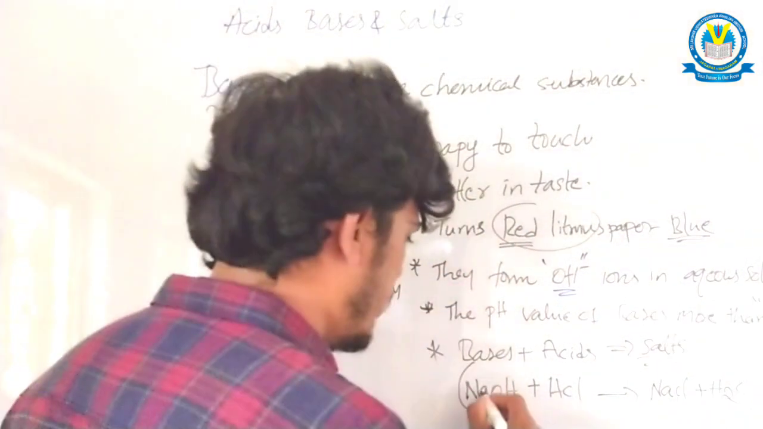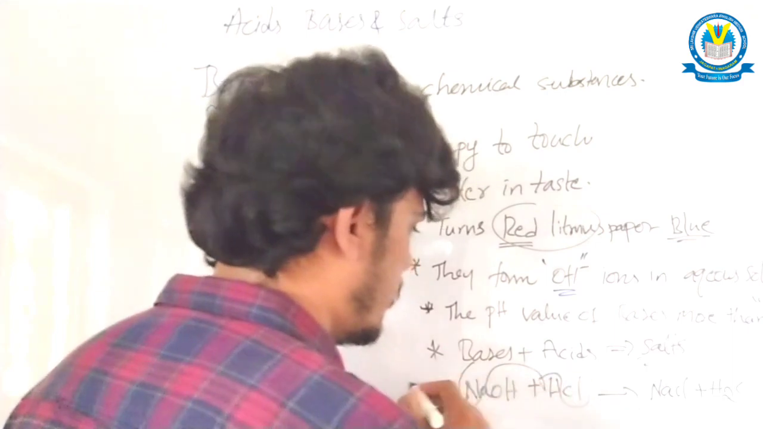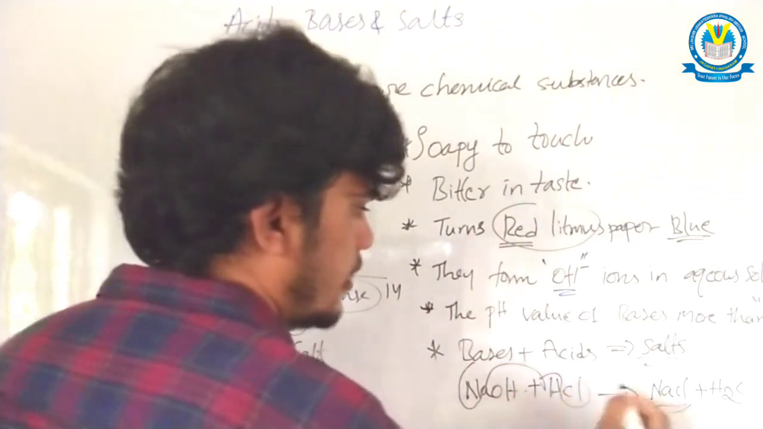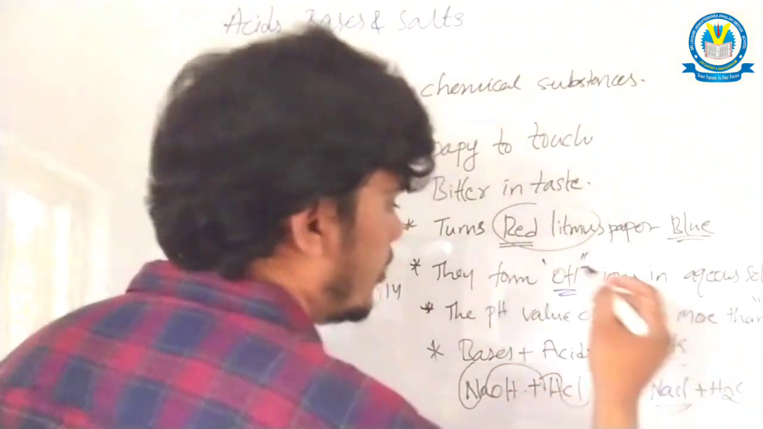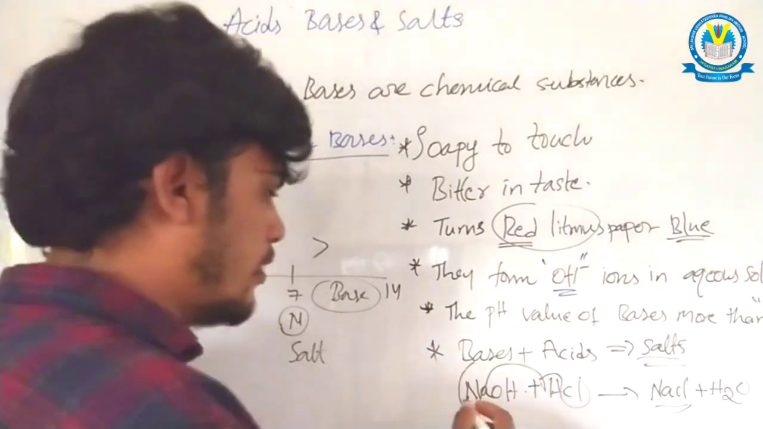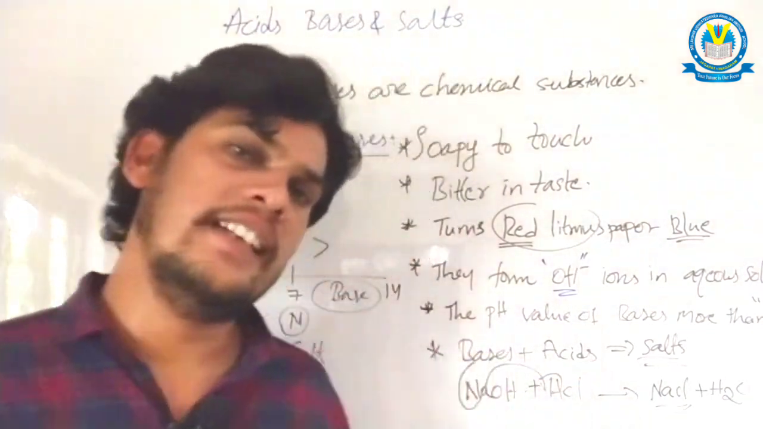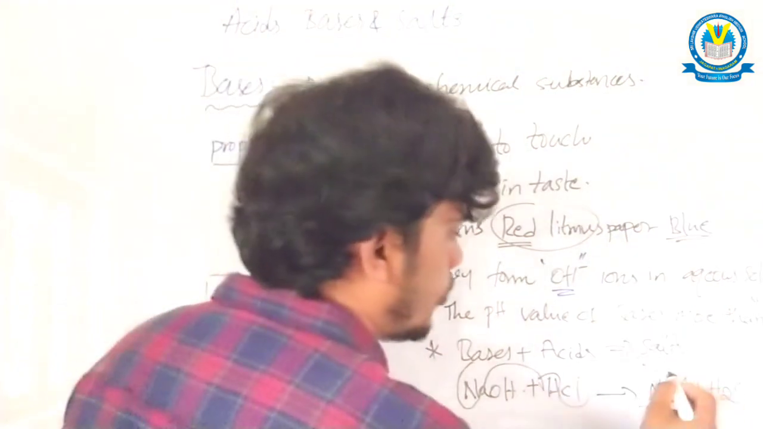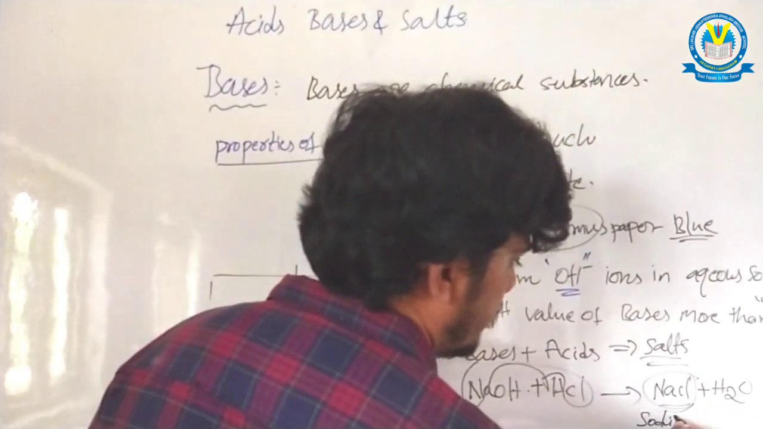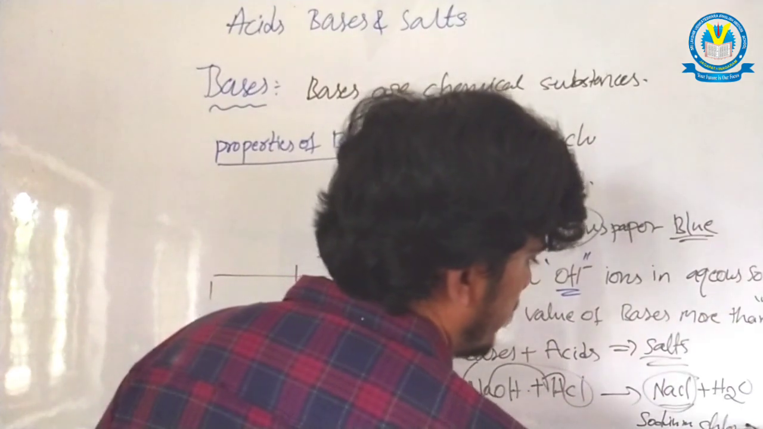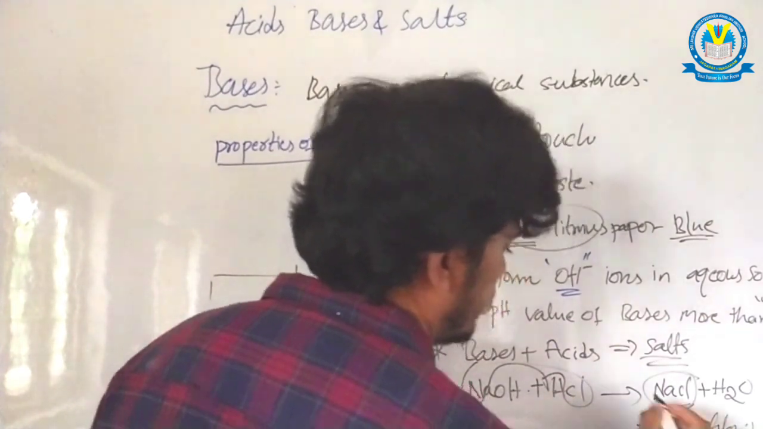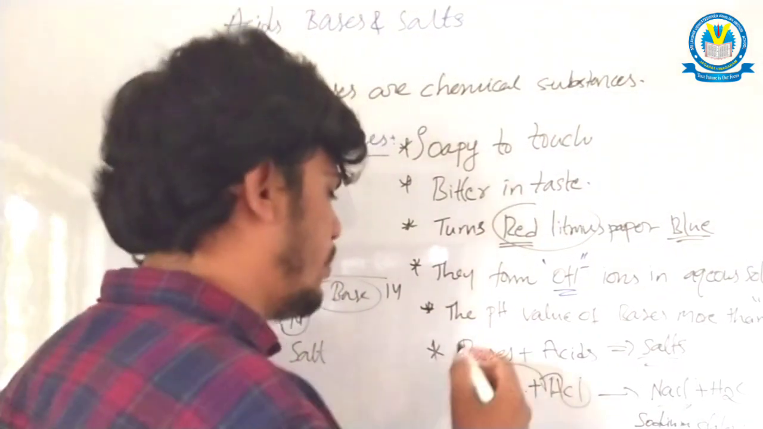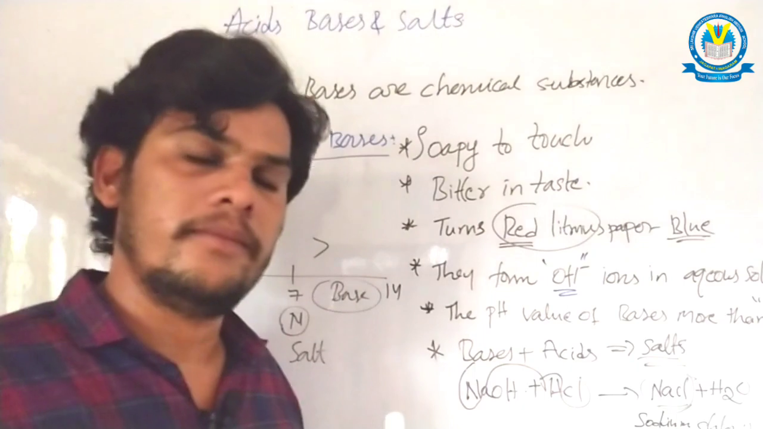So this Na and this Cl combine together to form sodium salt, and these two hydrogens and this oxygen form water. So sodium hydroxide, the base, reacts with the acid, hydrochloric acid, and forms sodium chloride. It is sodium chloride salt. So this is the formula of when bases react with acids.